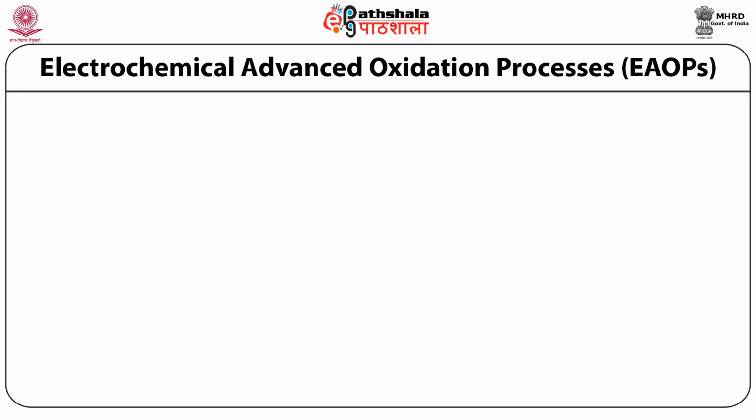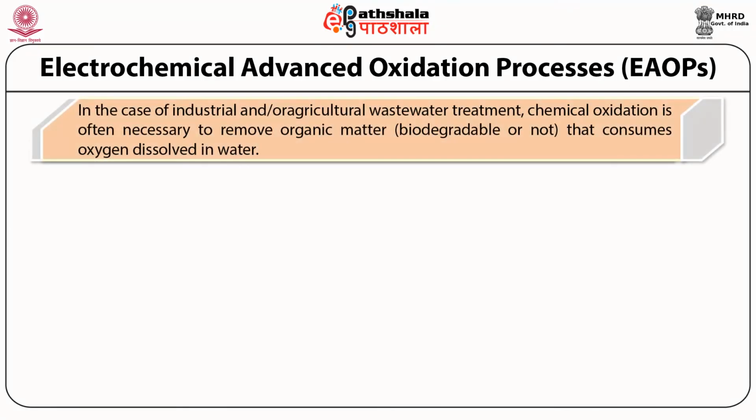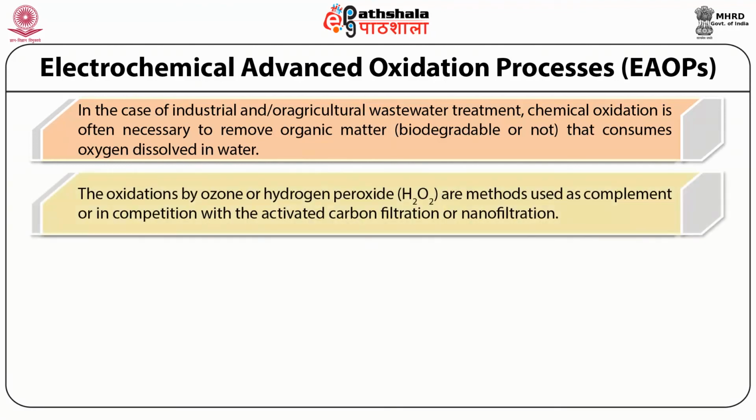Now we discuss the electrochemical advanced oxidation processes. In the case of industrial and agricultural wastewater treatment, chemical oxidation is often necessary to remove organic matter, biodegradable or not, that consumes oxygen dissolved in water. Oxidation by ozone or hydrogen peroxide are methods used as a complement or in competition with activated carbon filtration or nanofiltration.